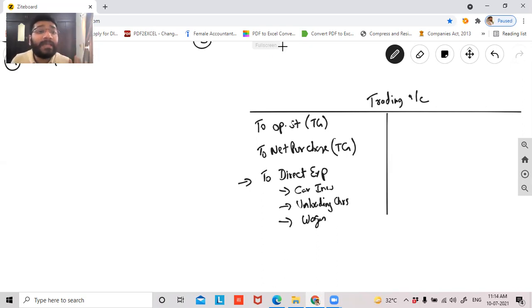So here, direct expenses means what? Very exclusively, I'm telling, direct expenses means all the expenses that are incurred in relation to the purchase of the goods. That alone will be recorded under the head direct expenses. Am I clear or not clear? Second, warehouse rent. You pay the rent for the warehouse. Why did you get a warehouse? To store the goods that are being purchased. So warehouse rent is also an expense incurred in relation to the purchase of goods. So all the expenses in relation to purchase, I'll record here, right?